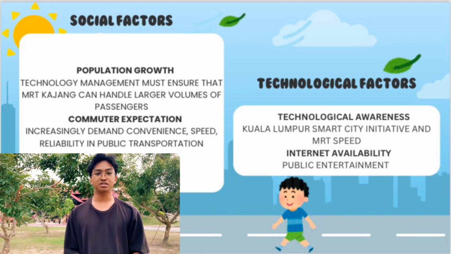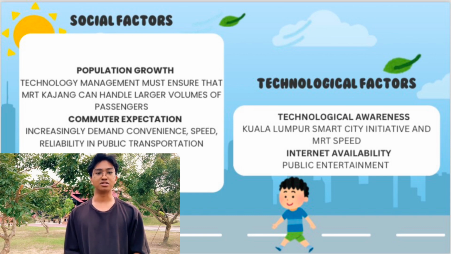Next, technology in smart city initiatives. What this means is Kuala Lumpur is working to become a smart city where technology is used to improve public services, including transportation. The MRT Kajang line is part of this by using modern technology to make commuting easier and more efficient. For example, Internet of Things (IoT) involves connecting devices via the internet to share data.